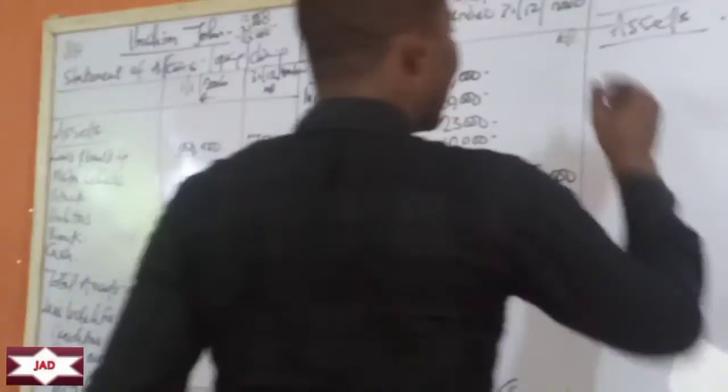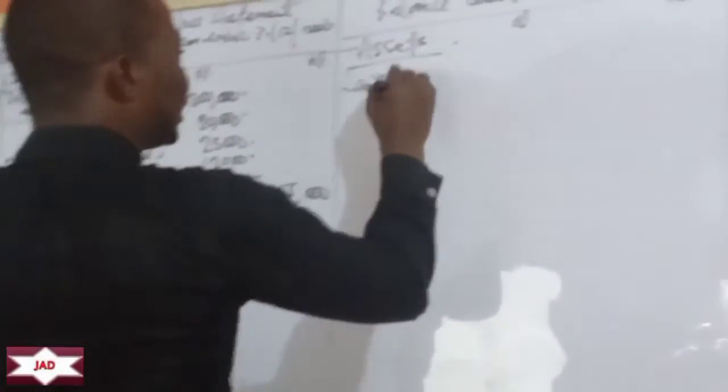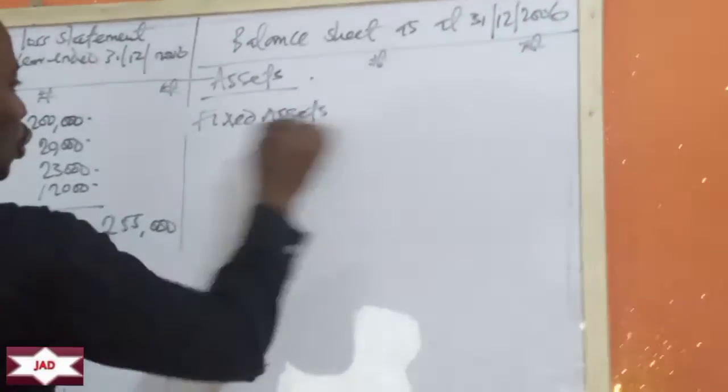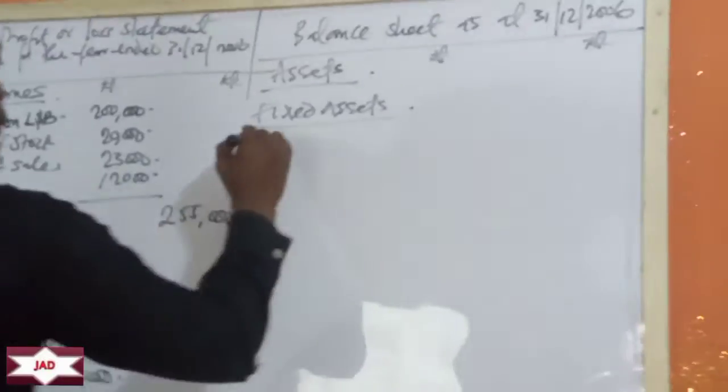So we have assets. So what are the assets? Based on the question, you can go through your student affairs to pick them up. We have fixed assets, or non-current assets. So what we have?